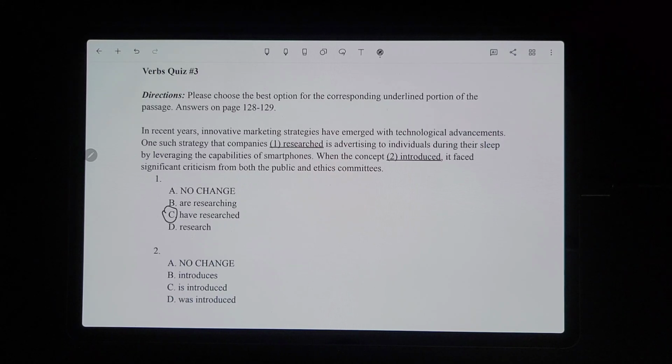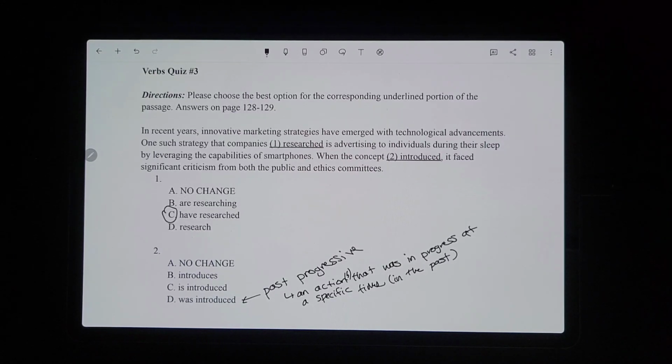So this definitely can't be present tense because it's already talking about the criticism, the reaction from the public and ethics committees. So this already happened. The concept was already introduced. So it can't be is introduced or introduces. If we're thinking just past tense, then it can only be no change or D. Then we have to take it a step further. When we say when the concept introduced, I mean, that just doesn't sound right, but I'm trying to think of the wording for it.